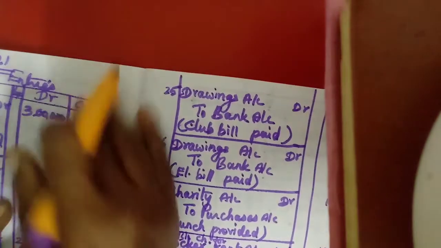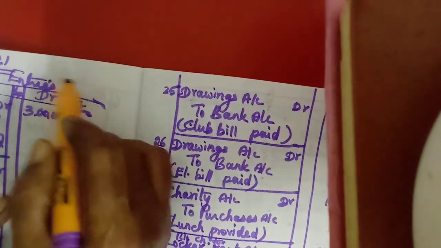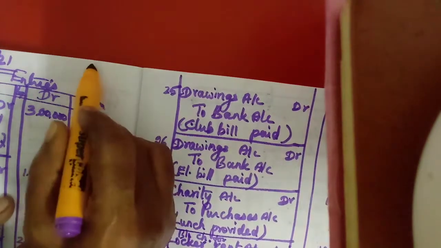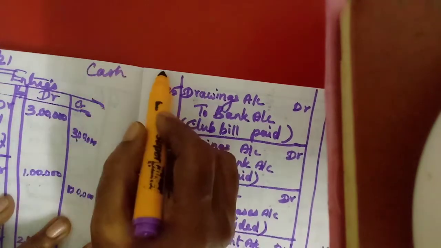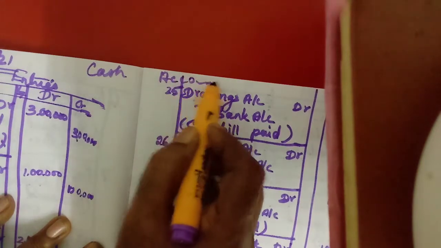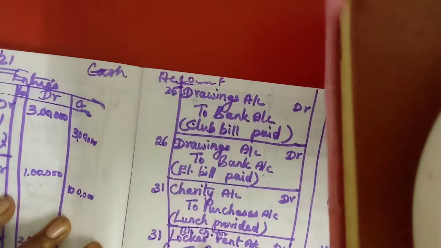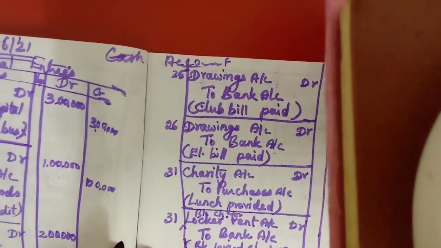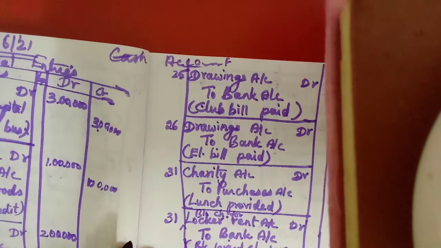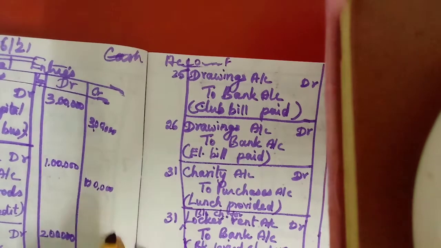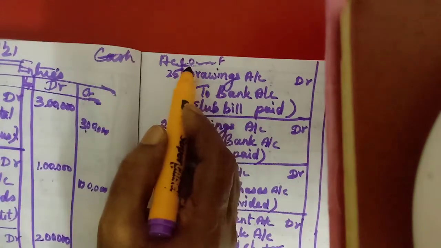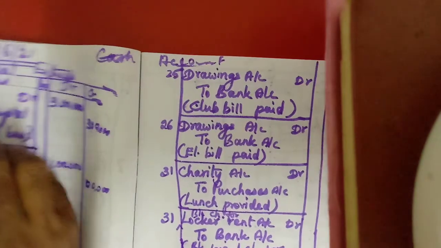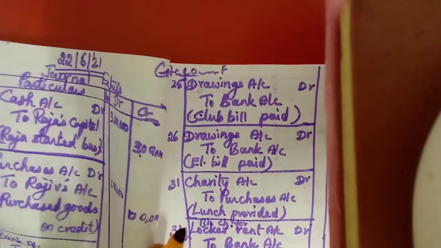At the top we should write cash account, written fully. I will show that to you. Then we are going to post this debit one in the cash account. We post on the debit side, so the left hand side.